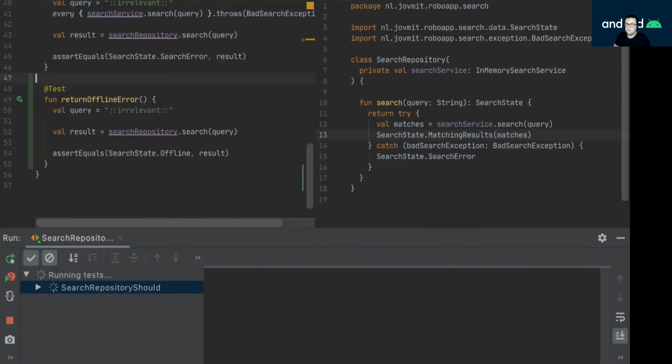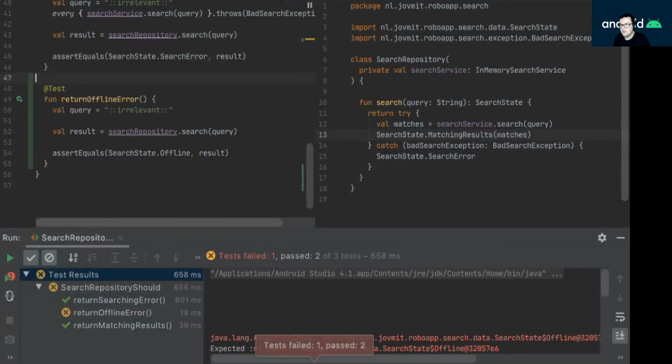Sort of annoying to wait this long for the tests to run, but that's due. I mean, it's definitely influenced by the fact that we use mocks. And we are going to see in the comparative case study that it goes faster when we use no mocks, actually. Catch bad search exception. So here we have an offline exception. Oops, sorry.